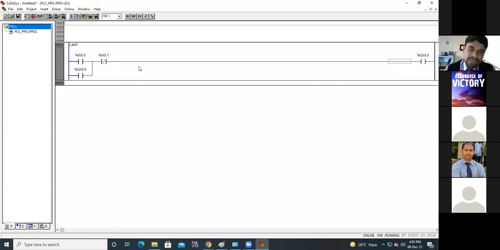Now, if you want to make it off, you will press the red push button. As you press the red push button, this instruction will change its status. Now, what will be the status of this instruction? After pressing that stop button, it will be turned off or open and the output will be off. In this way, the ladder diagram and hardware get designed.